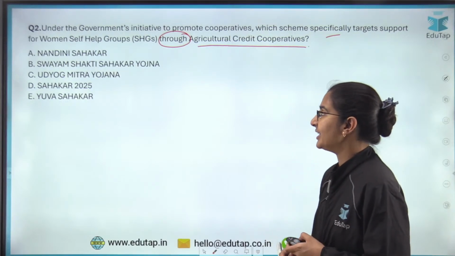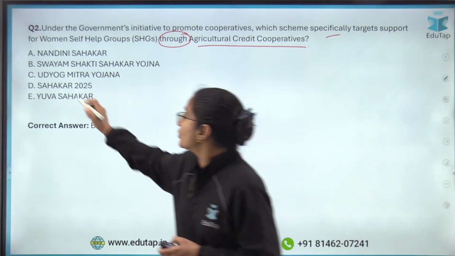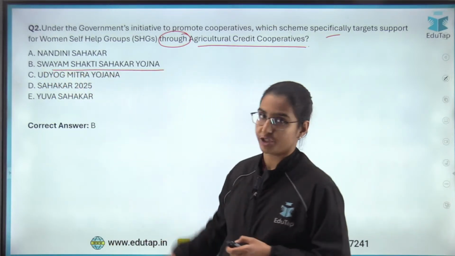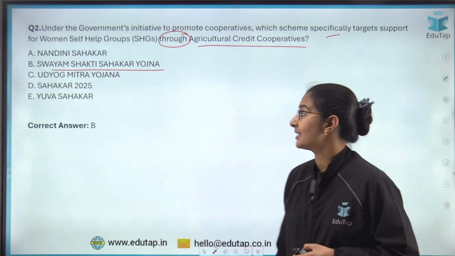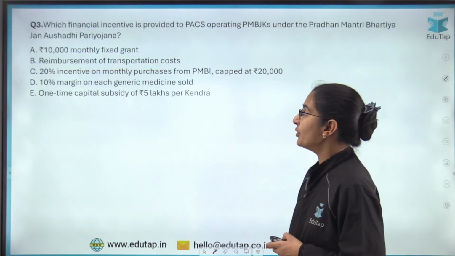Okay, now let me reveal the correct answer. So the correct answer here is option number B, Swayam Shakti Sahakar Yojana. All right. Yes, Alkananda Devi, your answer is correct. It's option number B. Now let's talk about the third question.